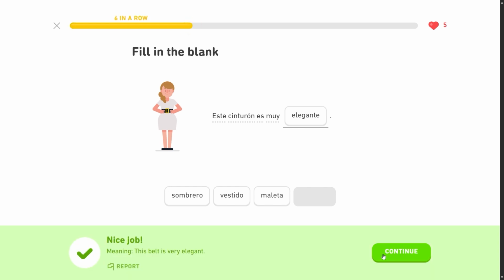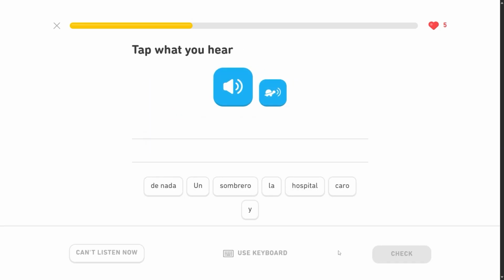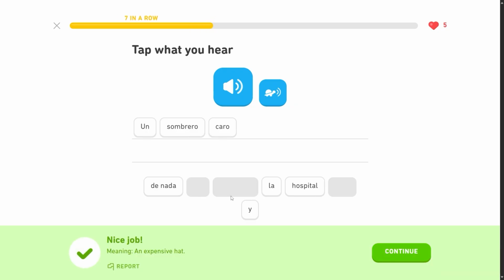Nice. Este cinturón, right? There we go. Belt. Un sombrero caro. So sombrero you probably recognize as hat. You know what a sombrero is. Sombrero caro. Caro is expensive. So an expensive hat. Nice. As long as you remember that you have to reverse the order of these things. The adjective comes after the noun.